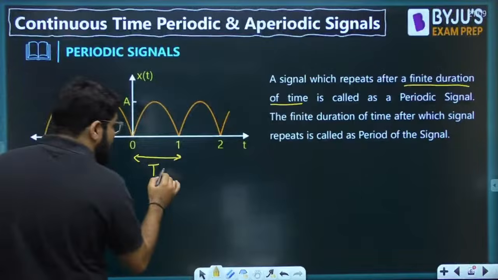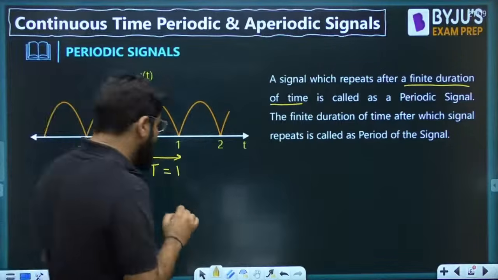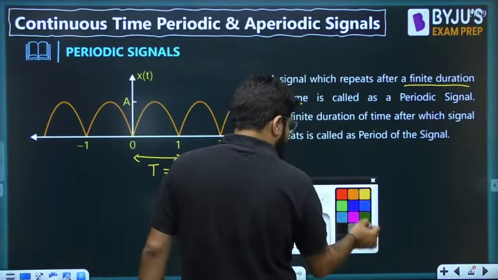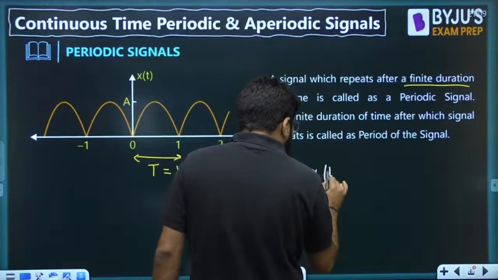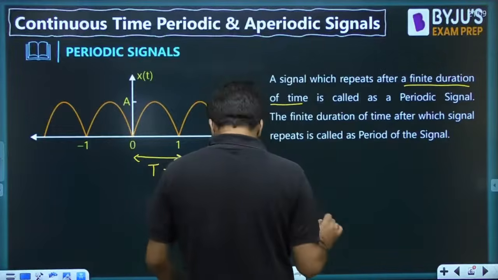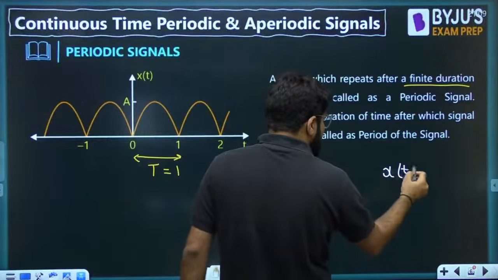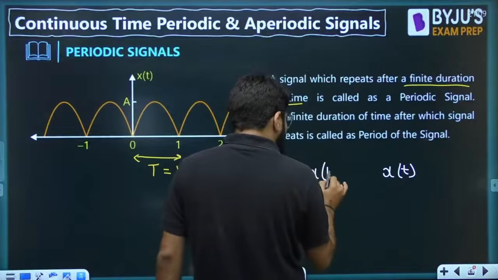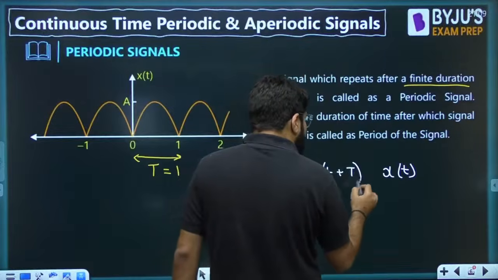What is the time period here? It is equal to 1. And if you know the time period, you can clearly say the value of the signal after the time period. There is some value of the signal at some time t, but the value of the same signal at the time t plus capital T will be the same.